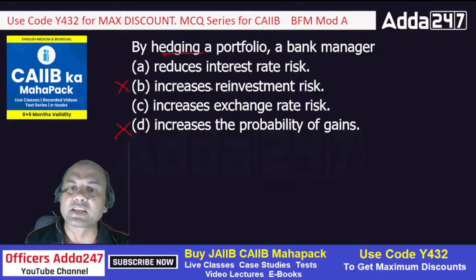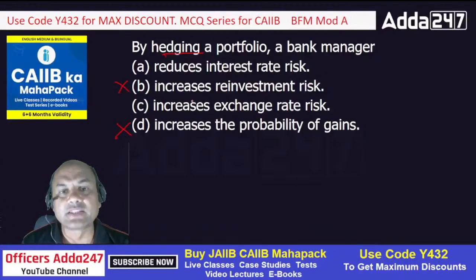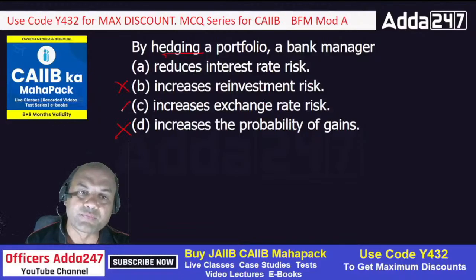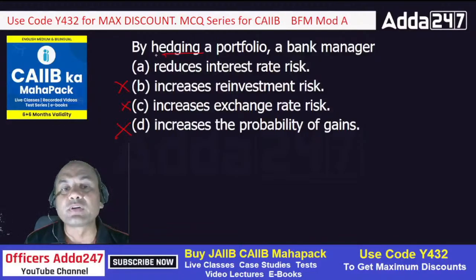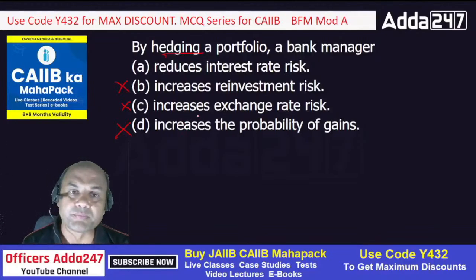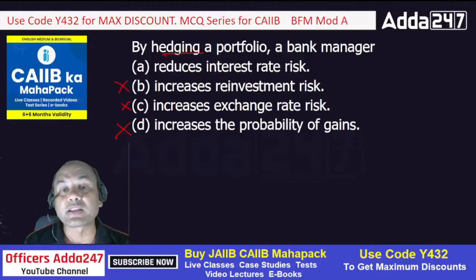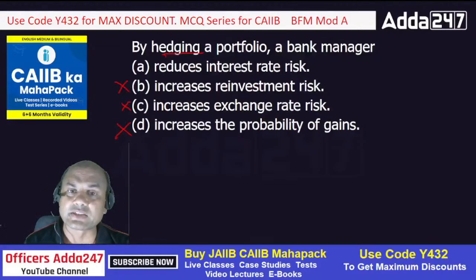Any risk which is increased is out. Increase exchange rate risk, out. Suppose if this word had been reduce, then you would have been in a problem, because all these would have been correct then. Reduce interest rate risk, right. Reduce reinvestment risk, that is also right. Reduce exchange rate risk, that is also right.